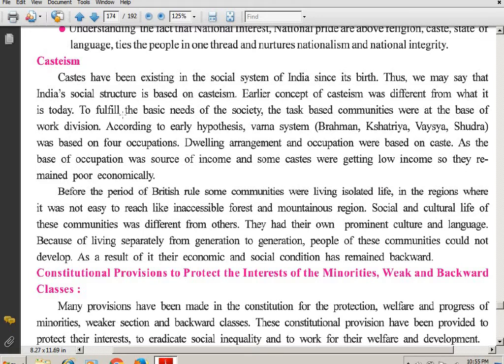Dwelling arrangement and occupation were based on caste, as the base of the occupation was the source of income, and some castes were getting low income, so they remained poor economically. So students, the occupations, the jobs were based on their Varna system, like Brahman, Kshatriya, Vaishya and Shudra.